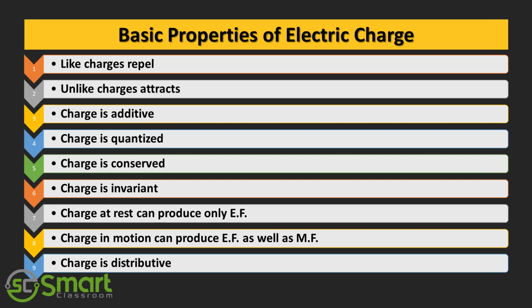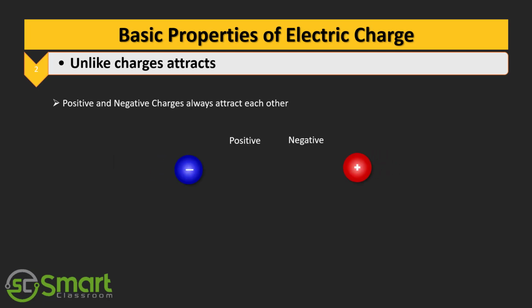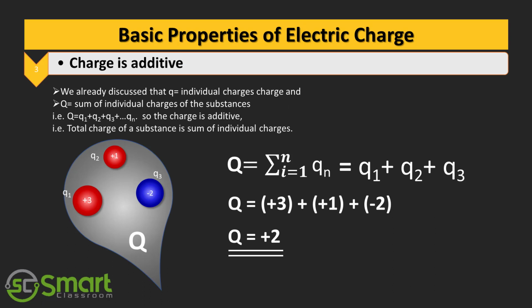Next topic, basic properties of electric charge. Here we are discussing 9 properties. First one, like charges repel each other. Positive and positive will repel each other. Negative and negative repel each other. Second property, unlike charges attract each other. And the third property is charge is additive.